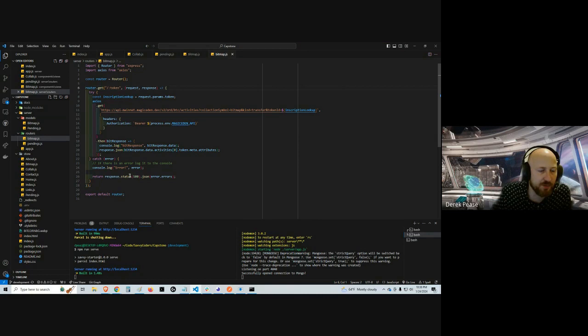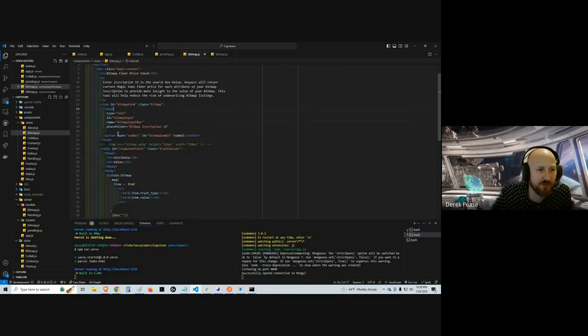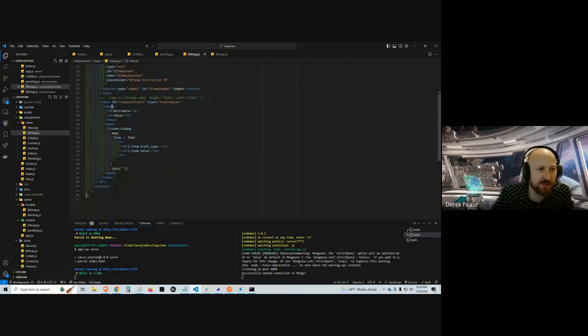And then we look here, and this is the table that it gets populated into, which we saw, the attribute and value. And again, going forward, we'll have a third header, which would be floor price, and then it'll bring in the floor price as well, so that you can see how much your bitmap is worth at a snapshot.